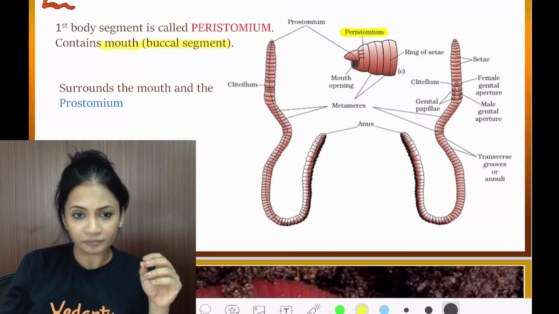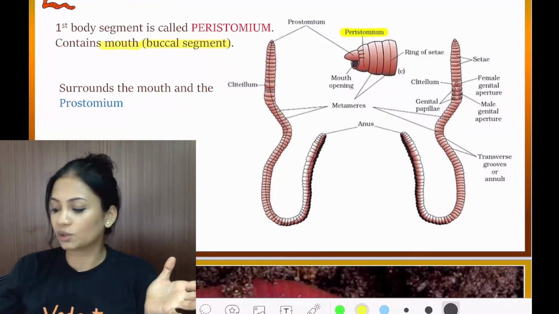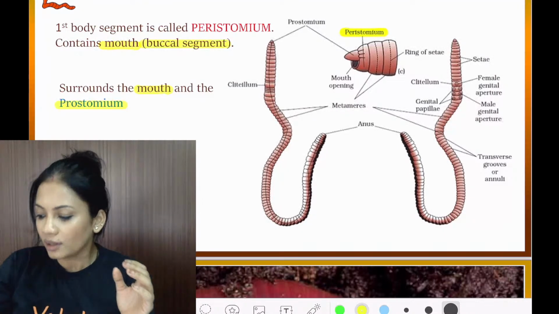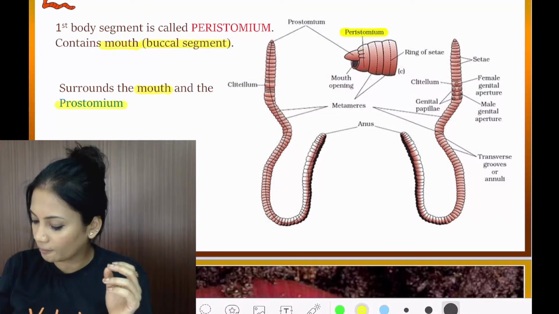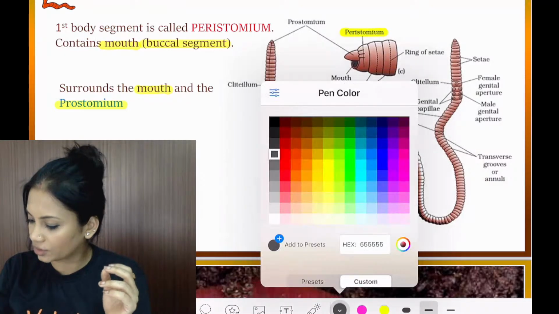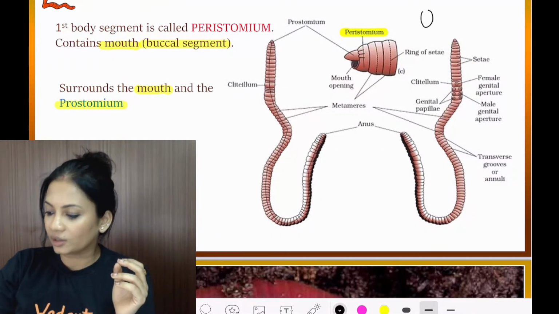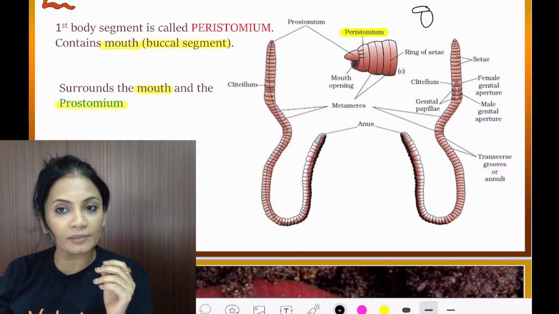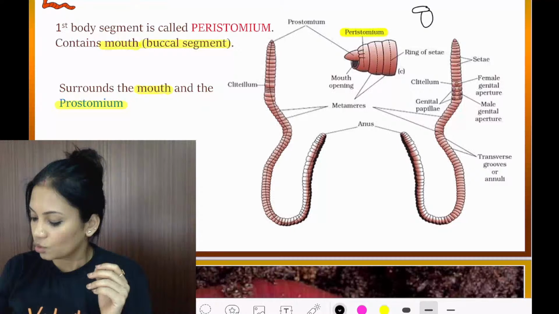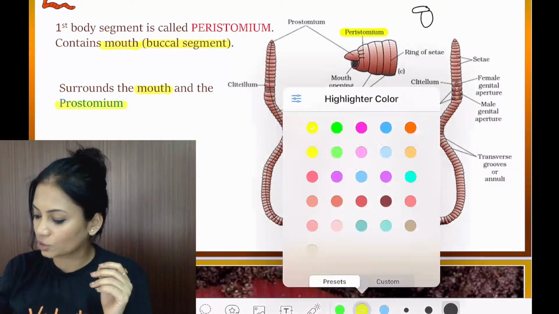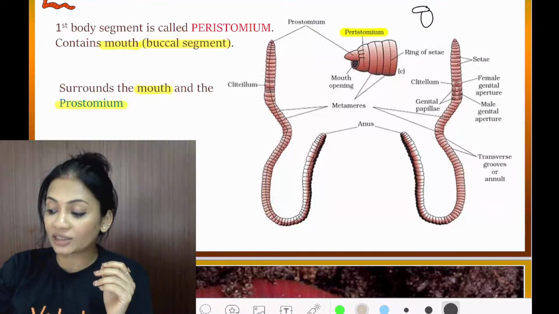Then what does this do? It is going to surround the mouth and the prostomium. As you can see here, here is the mouth, and here is the prostomium on top of the mouth. The first segment is called the peristomium, and it is covering that whole part.